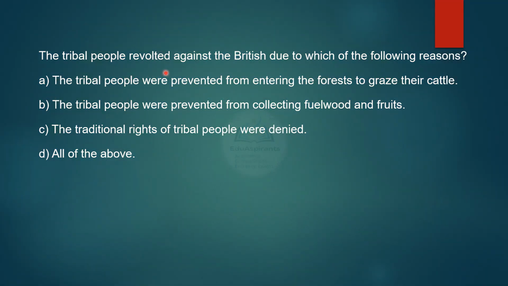The tribal people revolted against the British due to which of the following reasons? The tribal people were prevented from entering the forests to graze their cattle. The tribal people were prevented from collecting fuel wood and fruits. The traditional rights of tribal people were denied, or is it all the above? It is D, all the above.